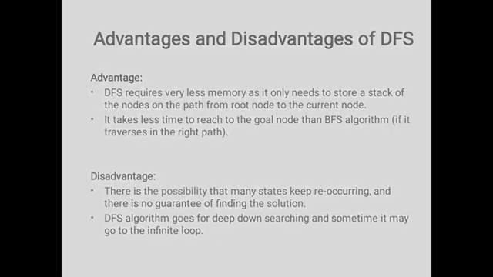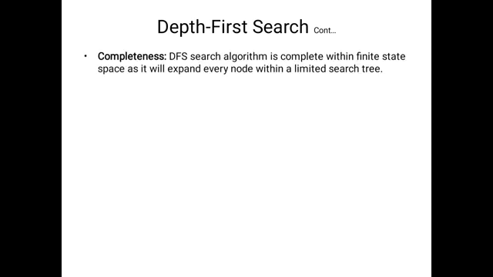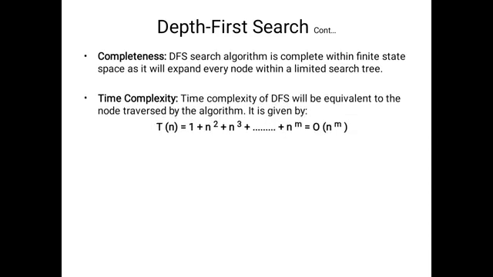Now we will verify the performance of the DFS algorithm. What are the properties we will consider? Completeness, time complexity, space complexity, and optimal solution. So here the DFS search algorithm is complete. Why do we decide this is complete? Because here we got the solution. That's why the DFS algorithm is complete.